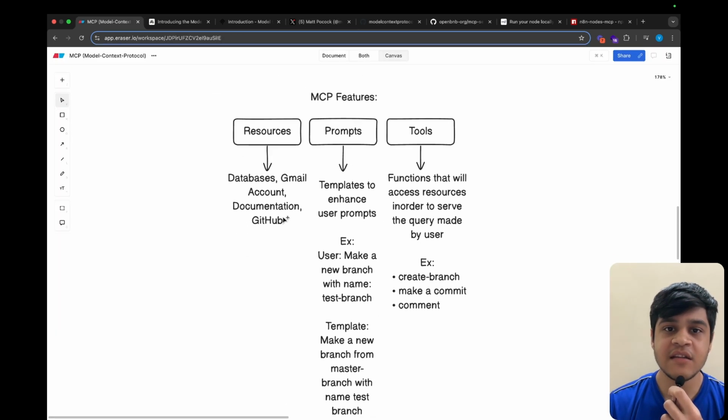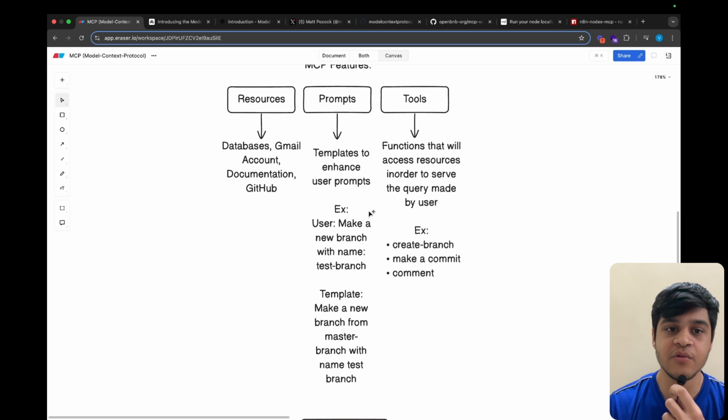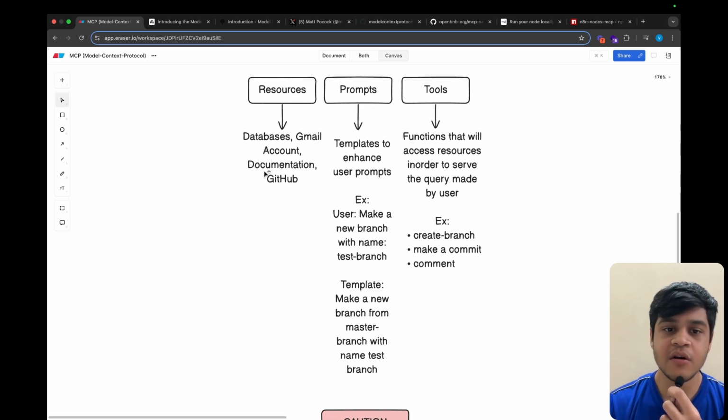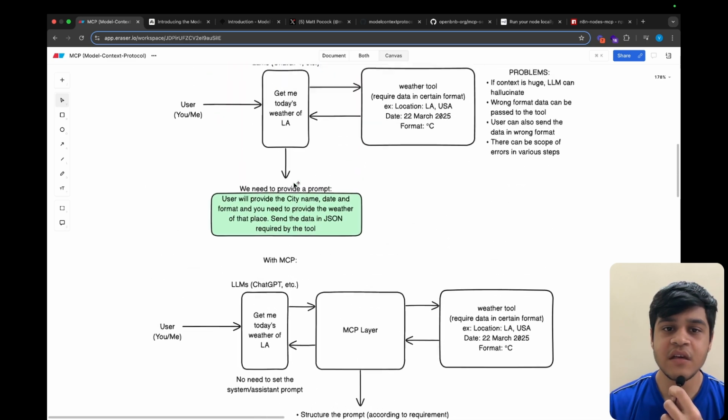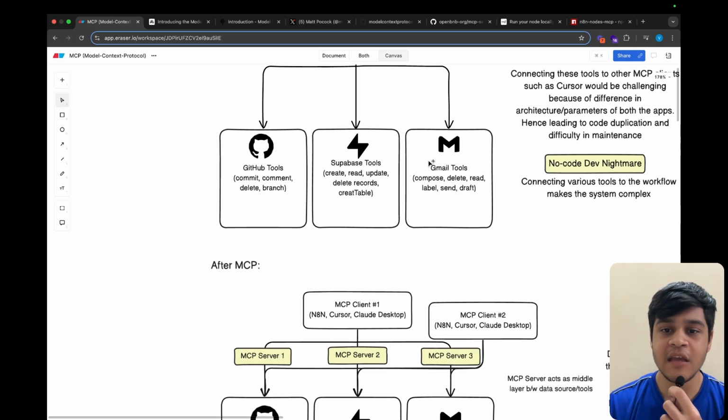So now let us understand what are the features in the MCP that are very important for us to know. So first is the resources, the prompts, and the tools. So these are the main. Actually, there is another known as sampling, but we generally don't use that more often. So resources can be databases, Gmail account, documentation, GitHub, etc. So these are the resources that we are going to provide, and inside resources we can have many functions which are also known as the tools. So for example, in a Gmail resource we can have a compose tool, a delete tool, a read tool, label tool, send tool, and draft tool.